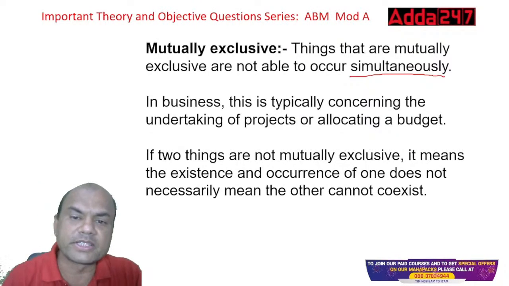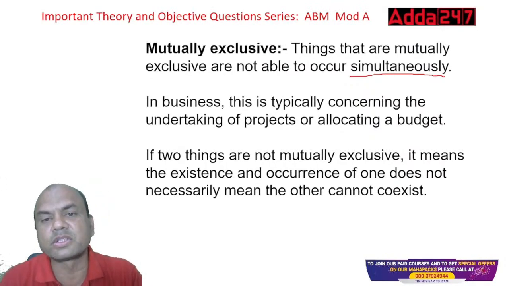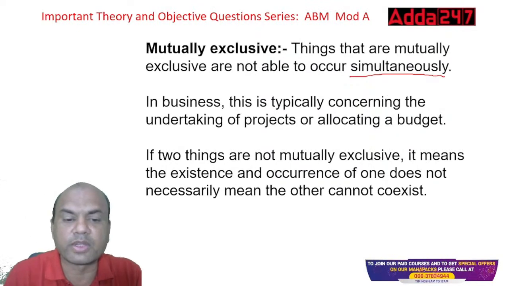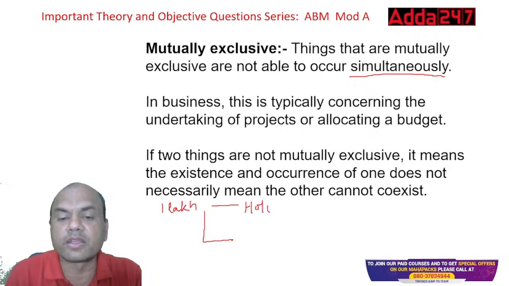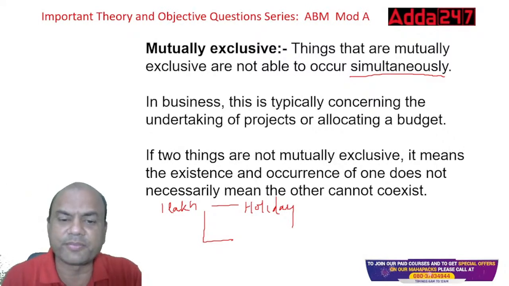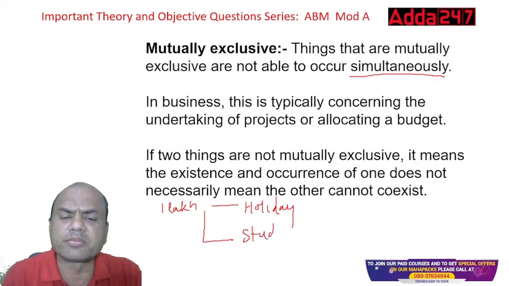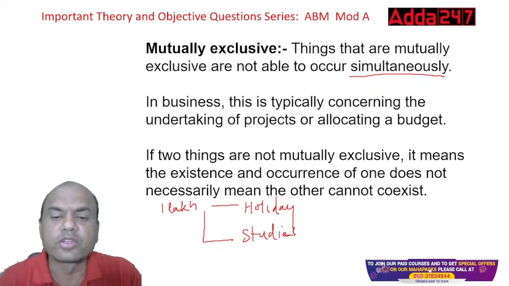In business, this typically concerns the undertaking of projects or allocating the budget. Suppose you have 1 lakh rupees, and you can give it to either of two things: a holiday, or your studies, where you require that 1 lakh rupees as fees. Both things can't happen.